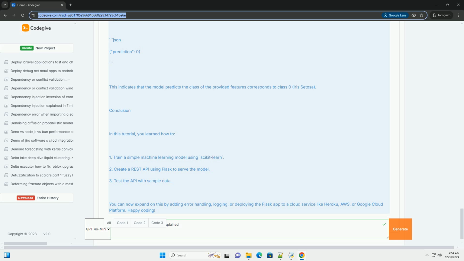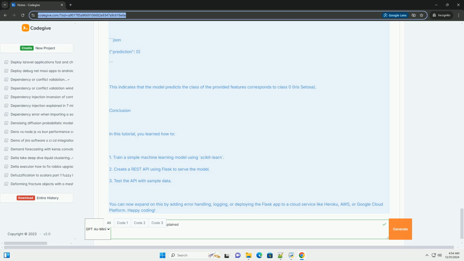Extract features from JSON. features = np.array(data['features']).reshape(1, -1). Make a prediction. prediction = model.predict(features). Return prediction as JSON. return jsonify({'prediction': int(prediction[0])}). If __name__ equals __main__, app.run(debug=True).